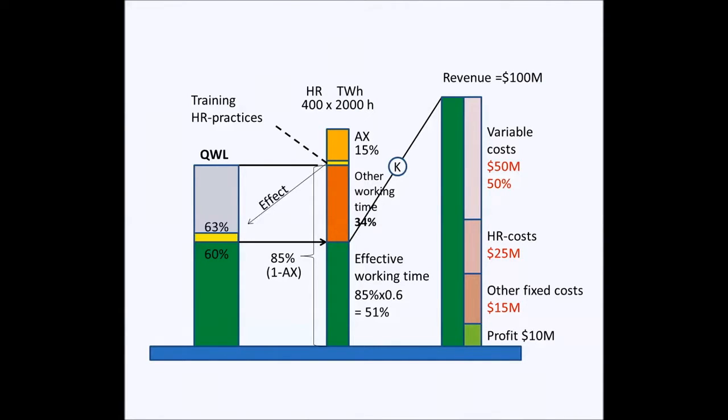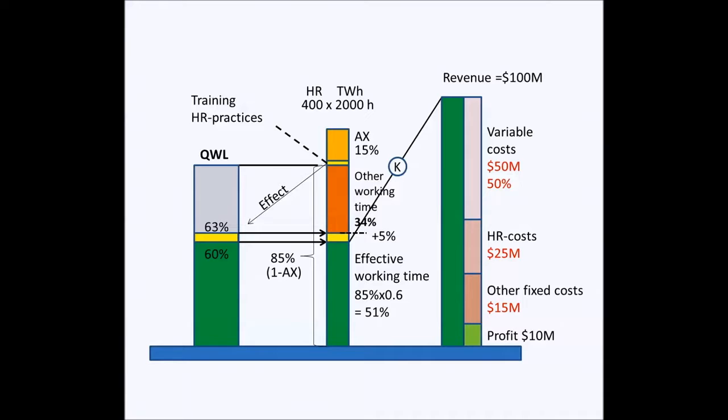When training and HR practices are done properly, there will be a positive effect on the quality of working life. In practice, we have recorded that 5% improvement is possible and realistic. In this case, it means that the quality of working life improves from 60% to 63%.